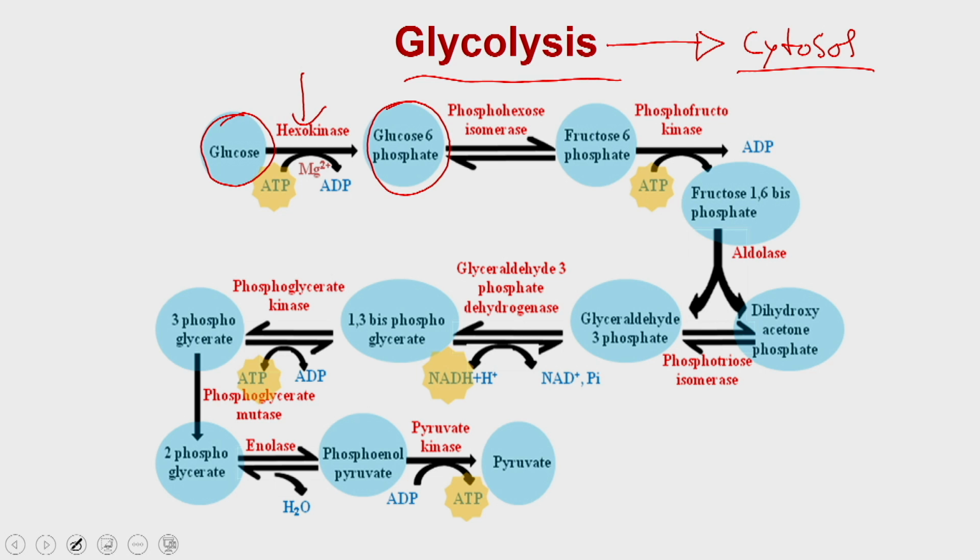So, irrespective of whether you have a glucose, fructose, mannose or maltose, all these sugar molecules are being accepted by the hexokinase to generate their corresponding 6-phosphate. For example, in the case of fructose, it will generate the fructose 6-phosphate, in the case of glucose, it will generate the glucose 6-phosphate. After that there is an isomerase reaction, and this isomerase will convert all these forms to the fructose 6-phosphate.